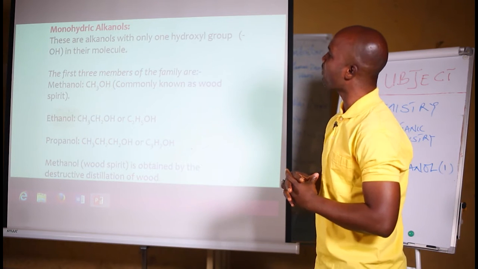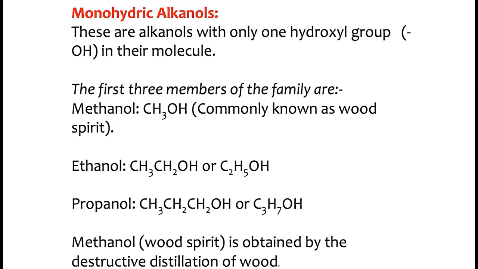Now, let's look at the types of monohydric alkanols. These are alkanols with only one hydroxy group, OH, in their molecule. The first member of the family is methanol, CH3OH, commonly known as wood spirit. Ethanol, CH3CH2OH, or C2H5OH. Then we have propanol, CH3CH2CH2OH, or C3H7OH. Methanol, or wood spirit, is obtained by the destructive distillation of wood.